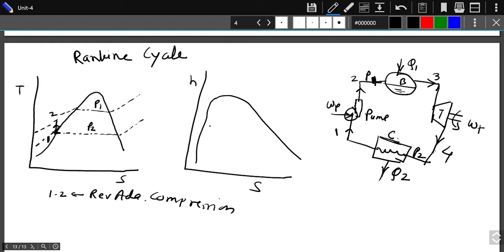Now let us consider the HS diagram. In the HS diagram, the pressure lines P1 and P2 are like this.